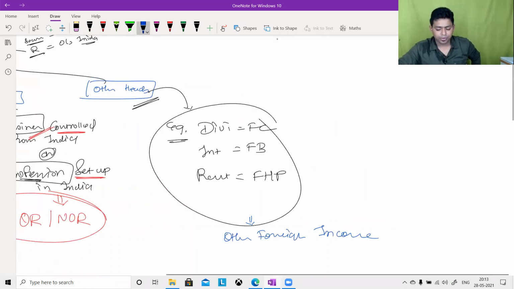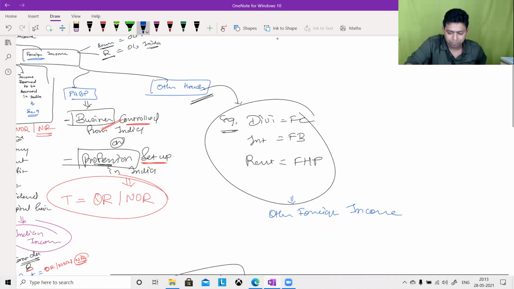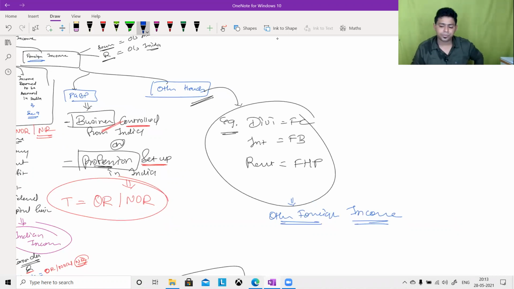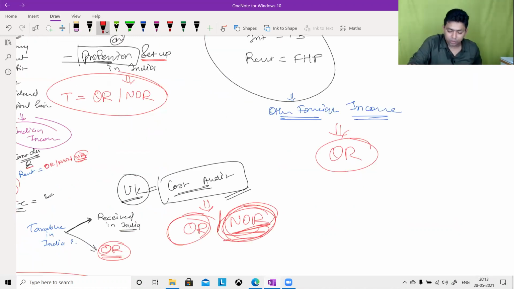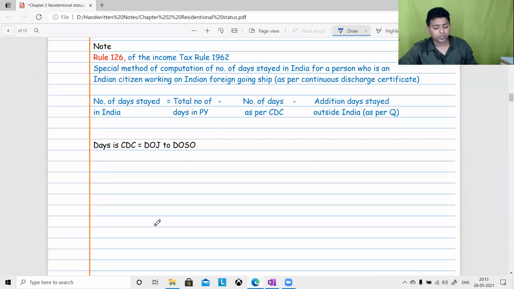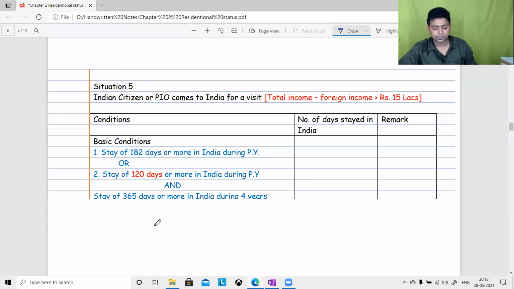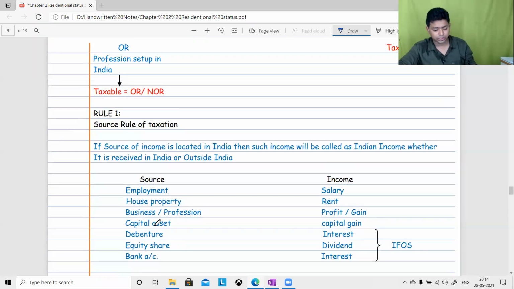Is it taxable in India? Other foreign income accrued outside India, received outside India, no connection with India. Yes, sir, it is taxable in India, but only in the hands of an OR. Only in the hands of an OR. So what do you learn in this particular chapter number 2, scope of total income? I'm ignoring the residential status provisions and jumping directly to scope of total income first. First, you need to understand scope, then we will come to residential status. Then only you will appreciate why residential status is very, very important.